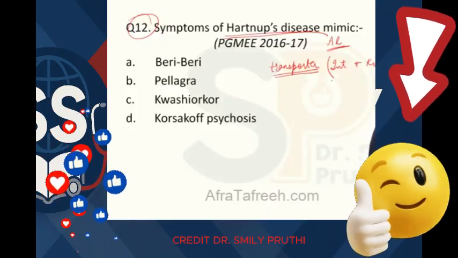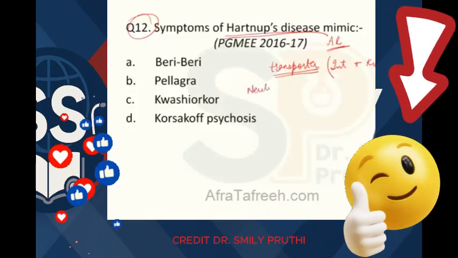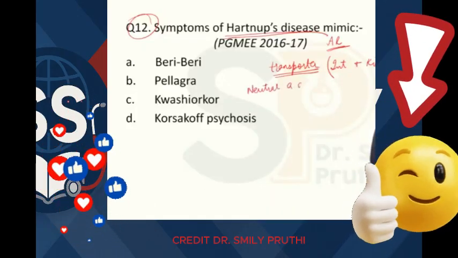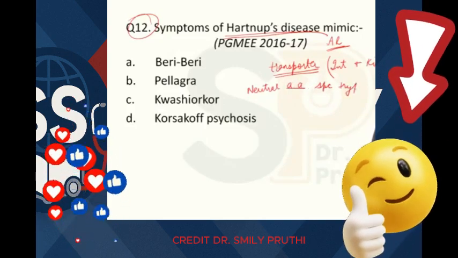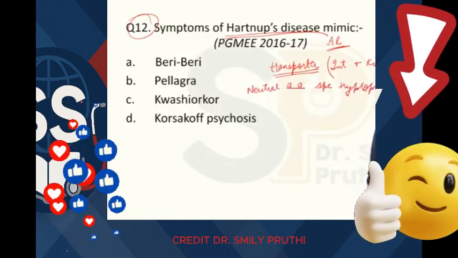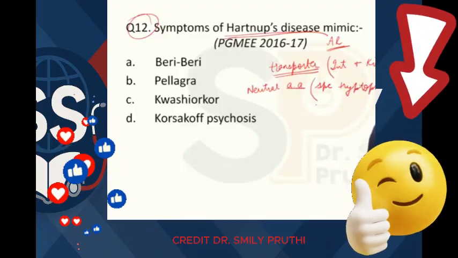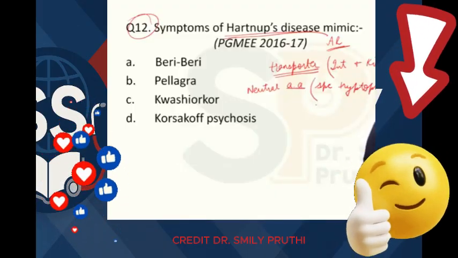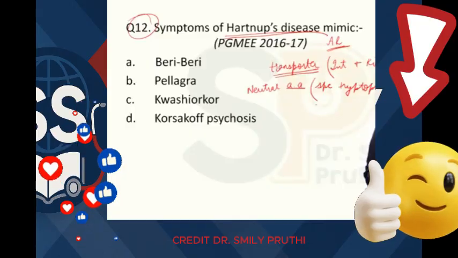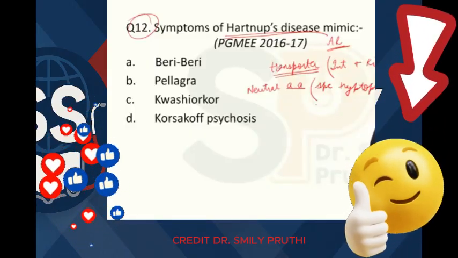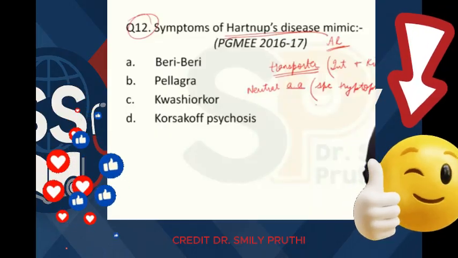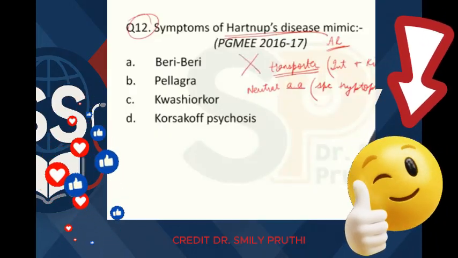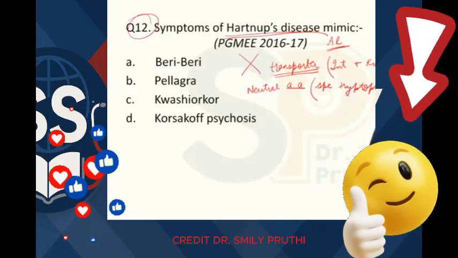This transporter is for neutral amino acids, especially for tryptophan. Now this neutral amino acid transporter is present in intestine for absorption, also present in kidneys for reabsorption, right? So this transporter is defective in case of Hartnup's disease.